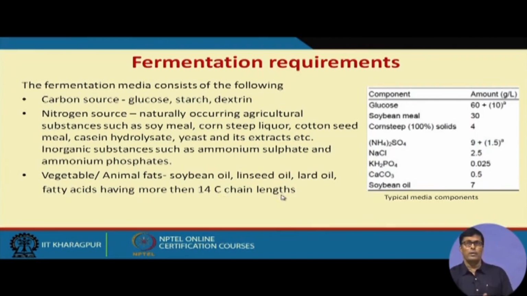Because I told you one common thing that we have in the microbial fermentation process is the foam formation, and particularly when we have aerobic fermentation, we have foam formation, and during foam formation I told you that it will keep on rising, and if it enters into the mechanical seal, your system will be contaminated, and then the whole fermentation process will suffer.